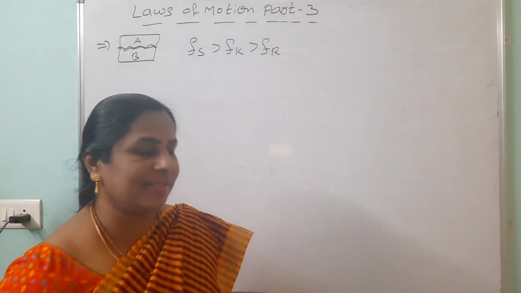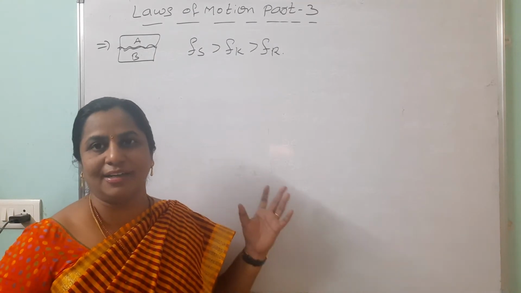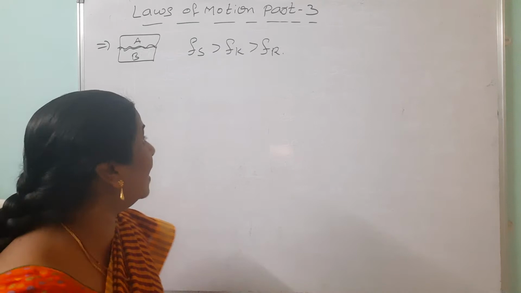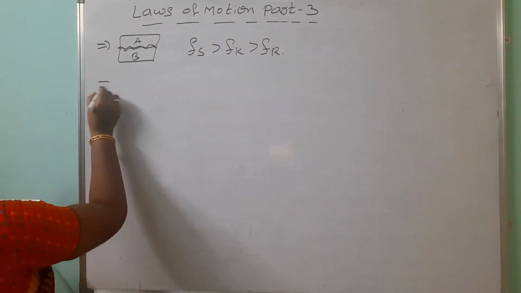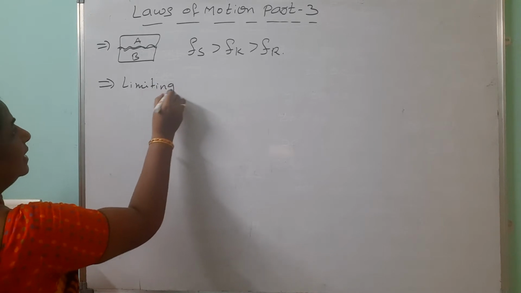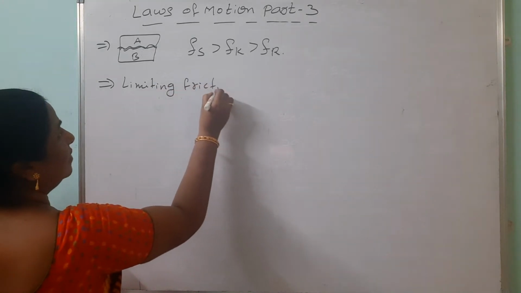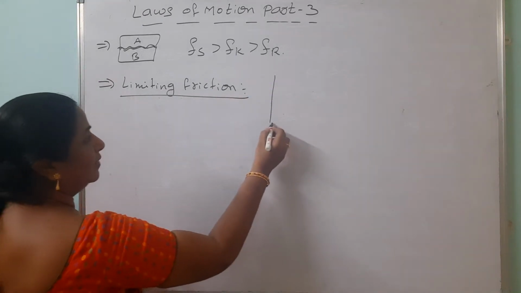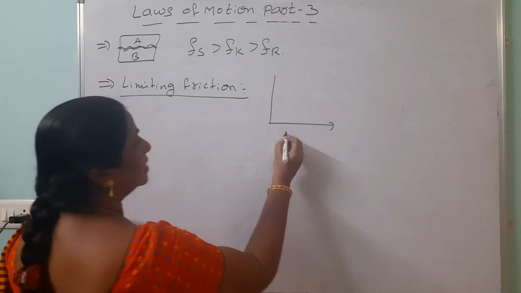Now we are going to discuss the types of friction. Already you know how many types of friction there are. Now I want to say what limiting friction is. It's a very important concept. Look here. We are drawing the graph between force and friction.